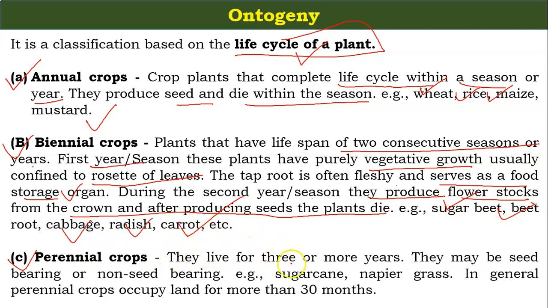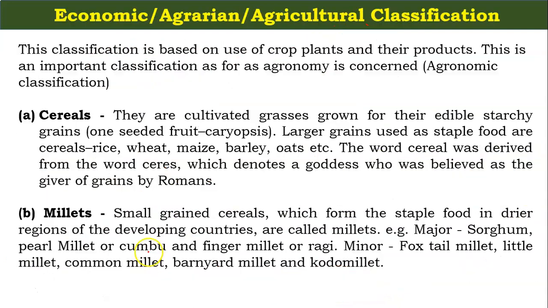Perennial crops live for three or more years. They may be seed bearing or not seed bearing. For example, sugarcane and napier grass. In general, we can say that perennial crops occupy land for more than 30 months. There was a question in the NABARD Grade B exam in a previous year asking which crop has the maximum life cycle time. So you should have knowledge of which types of crops require how much time for their growth. On the basis of the life cycle, we can divide the crops into annual, biennial and perennial crops.